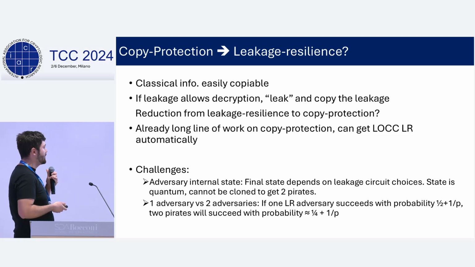Another problem is that in the leakage resilience game, we had a single adversary, whereas in the copy protection game, we have two adversaries. So in this reduction, if one LR adversary succeeds with probability 1/2 plus 1/poly, through this reduction, we will get two pirates that will independently succeed with probability 1/2 plus 1/poly, and the probability of them simultaneously succeeding will be the probability squared, which is going to be close to 1/4, which is much smaller than even the trivial baseline attack. So even if we could somehow clone the state of the adversary, this still wouldn't work.